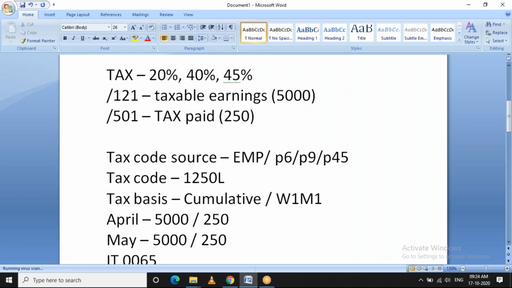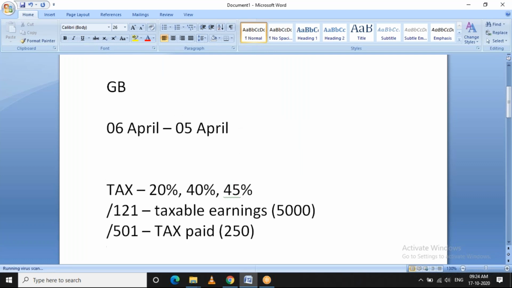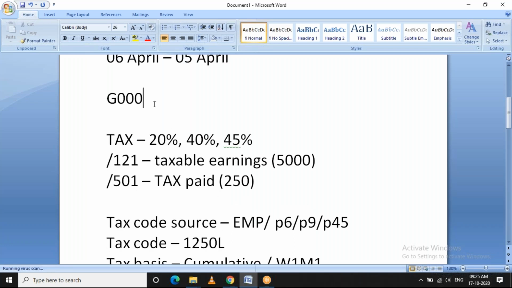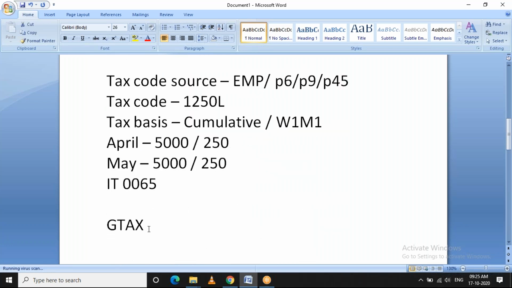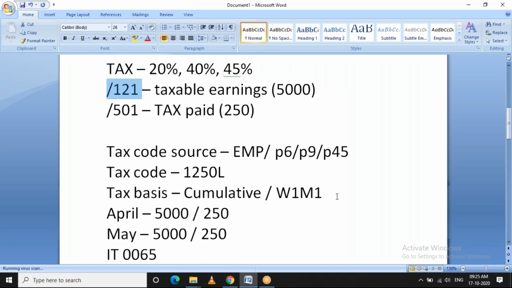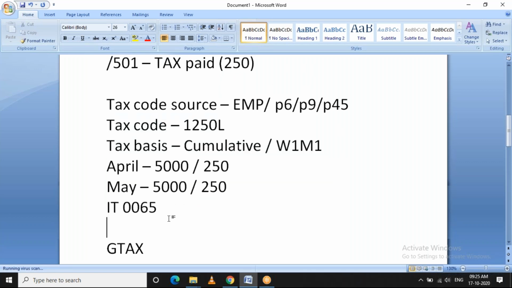The function which does this calculation is GTax, in the payroll cycle. Before that, the standard payroll schema for GB is G000. This schema will have the function GTax. GTax will consider the taxable earnings, the tax code and the tax basis, and based on the current year tax slab. For example, if you are running the payroll for the tax year 2020, 2021,